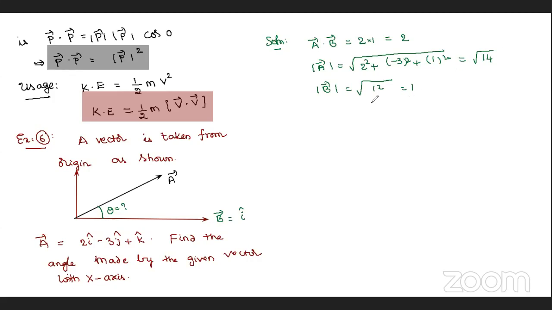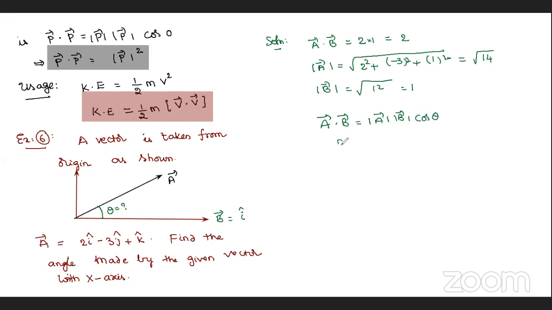Okay, now come to here. Cos theta, how to find it? Write your formula: A bar dot B bar equals mod A into mod B into cos theta.